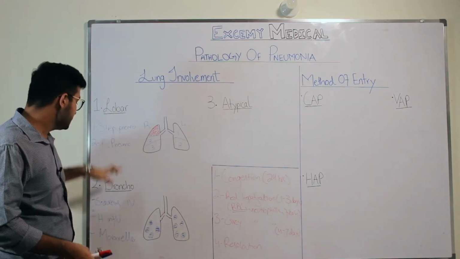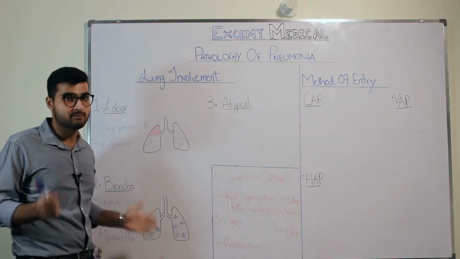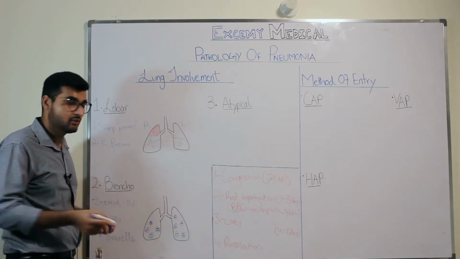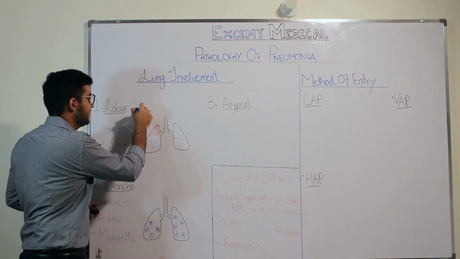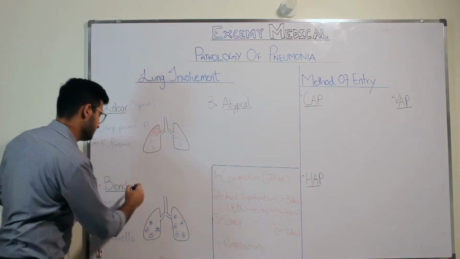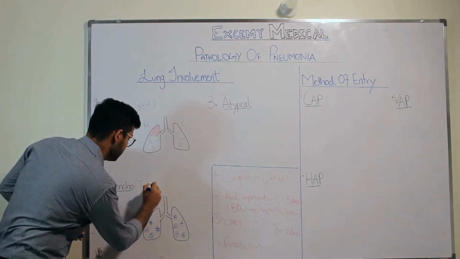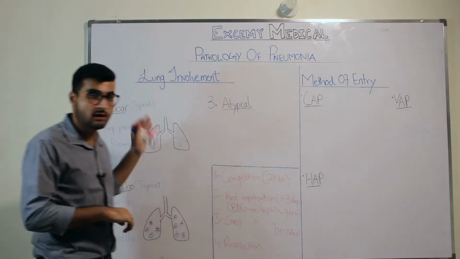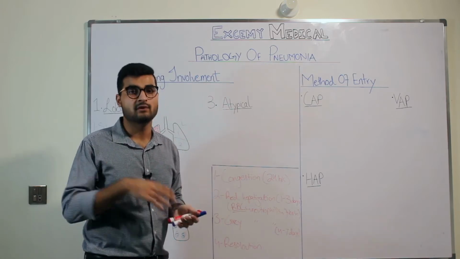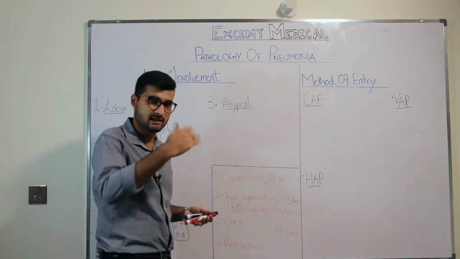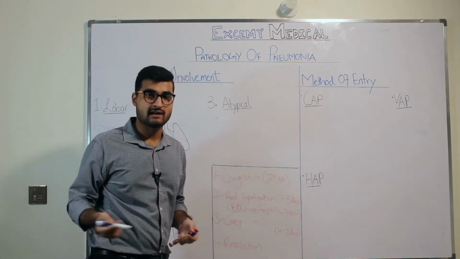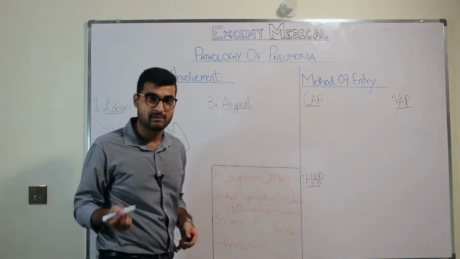So in lobar pneumonia or bronchopneumonia, you will have the same typical symptoms. I can say that a patient with lobar pneumonia or bronchopneumonia will have typical symptoms, right? But in atypical pneumonia, you will have atypical symptoms, not typical ones. So let's talk about the different organisms that you have in atypical pneumonia, and then we'll see what happens. The first organism that we'll be discussing is Mycoplasma pneumoniae.